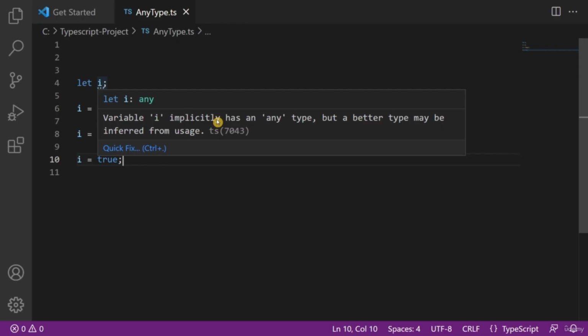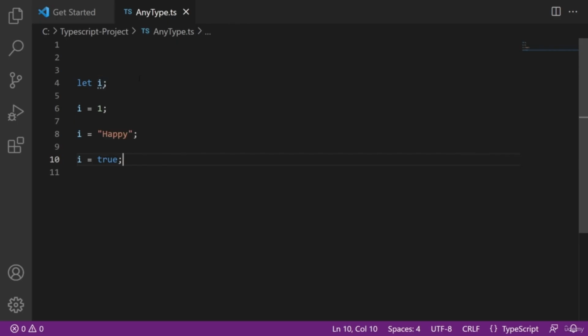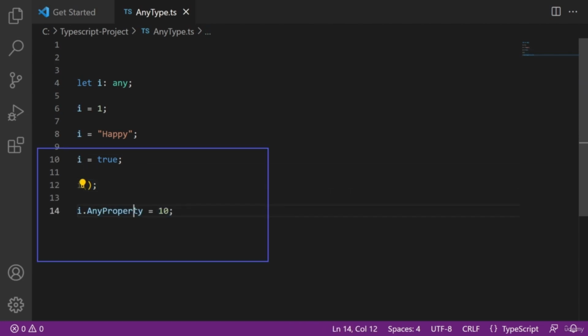But to make it look better and to make the application more readable, it is recommended to set the type to any explicitly, like this. Now you have the flexibility to do anything with this variable. You can assign it any data type, or you can make it a function also. You can even assign any property to it like this.